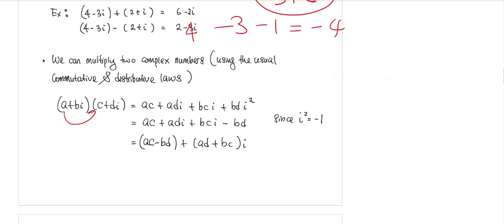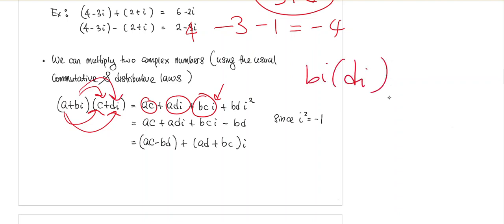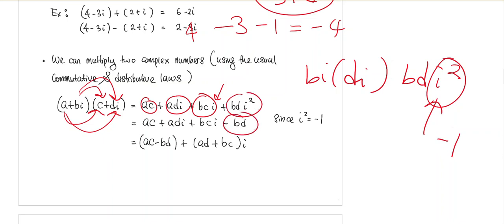So when you distribute, you will have ac, and then you distribute, you have adi, and then again you distribute here, you will have bci. They are commutative, so you can rearrange them to make sure that you put i as the last number. And then the last part here, if you distribute here, you will have bi times di. So this will give you bd, and then i times i is i squared, and i squared is defined as -1. So you will have bdi squared, which is minus bd.